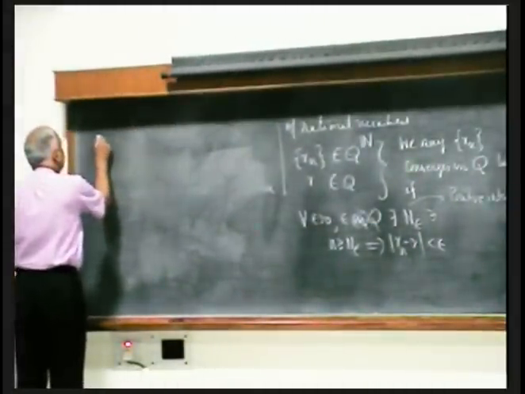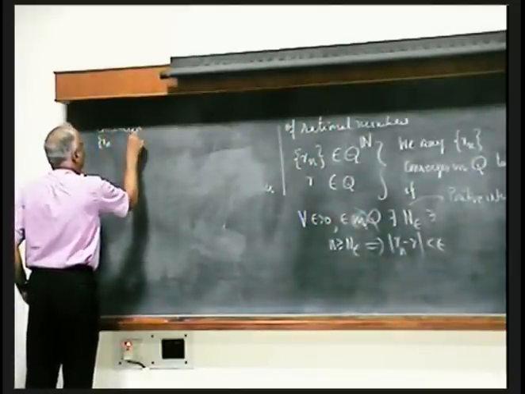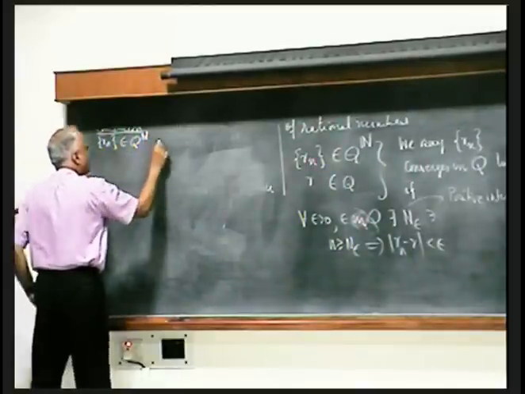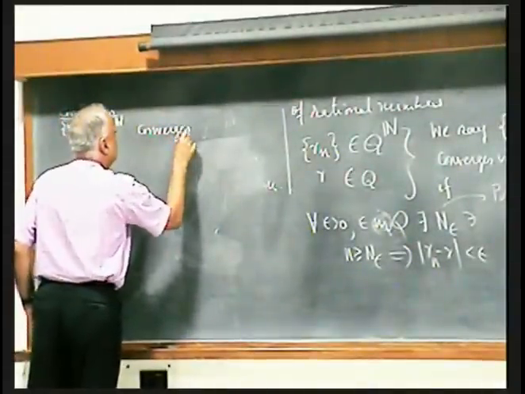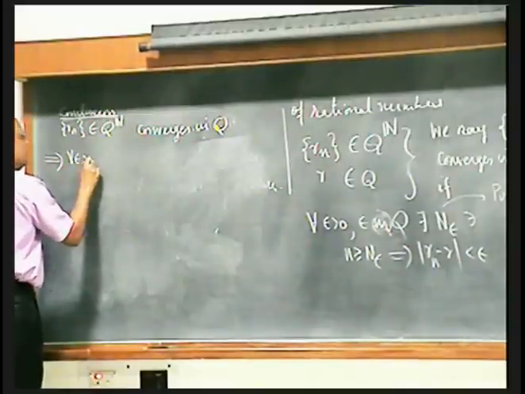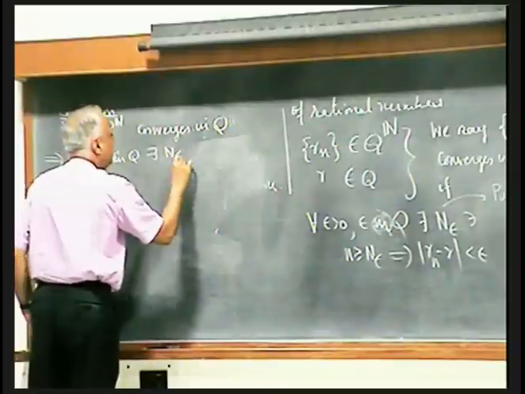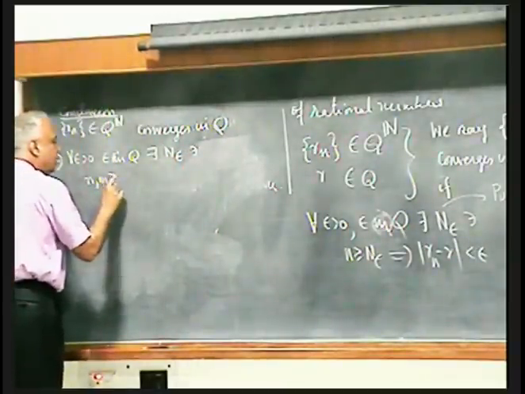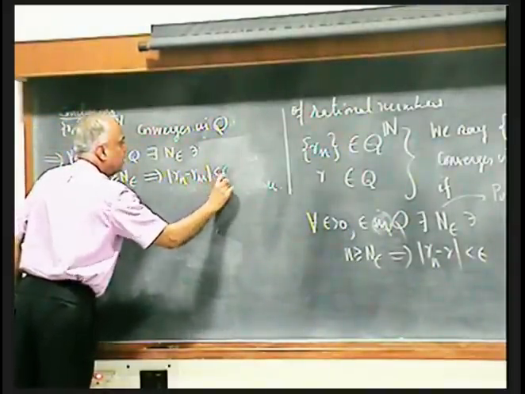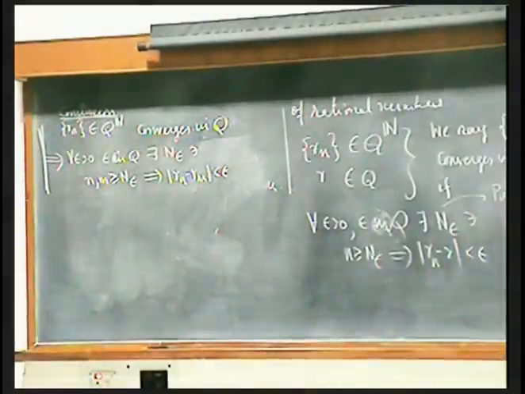So, if Rn is a sequence of rational numbers, convergence in Q implies for every epsilon positive, epsilon in Q, there exists an n epsilon such that if we go and see beyond that stage and pick any two fellows, their difference is less than epsilon. This is a fundamental property of convergent sequences.